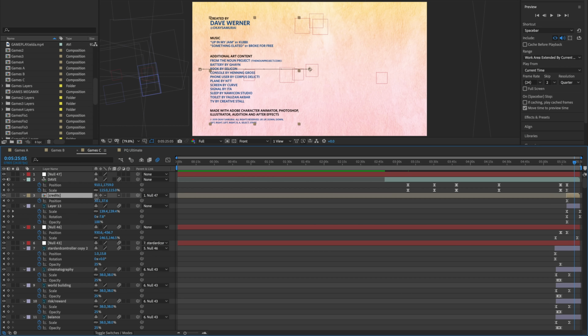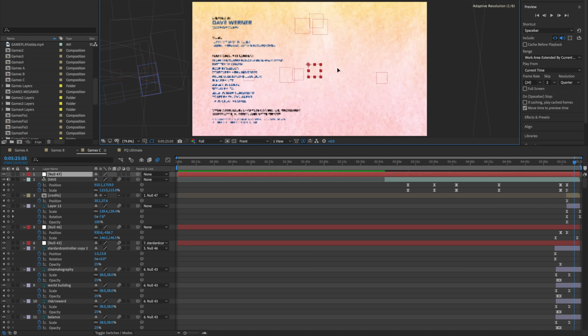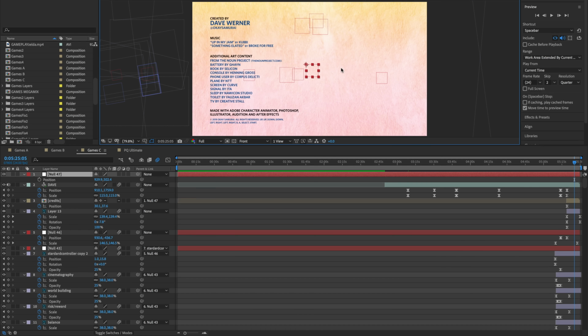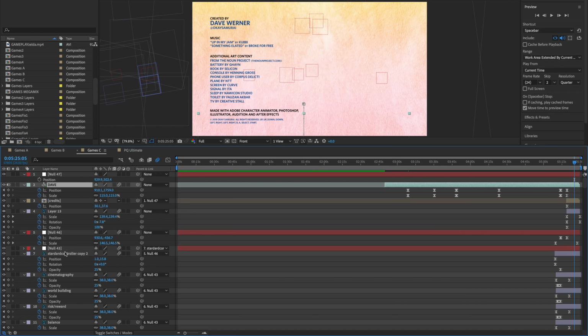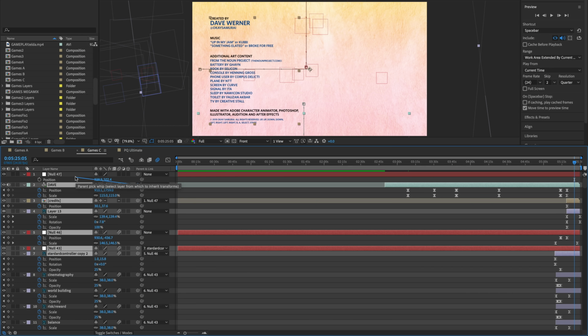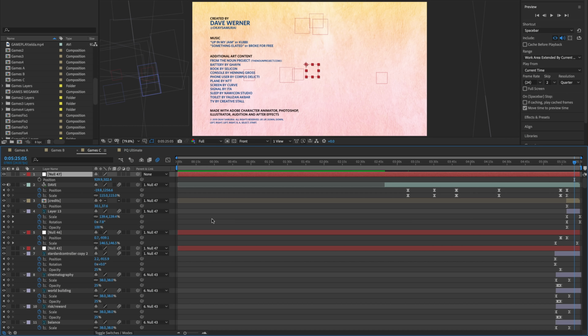I can move the credits on their own, sure, I can manipulate them like that, but because they're connected to null47, I can also manipulate null47, and I can keyframe it, and I can do whatever I want, and I can connect as many things as I want to a single null. And that gives me a great level of control. So if I have multiple elements, icons, or objects that I want to move and scale at the same time, I'm just going to connect them all to a null layer and then manipulate that null layer instead of a physical artwork layer.